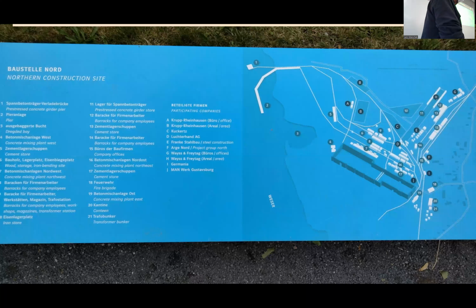And here, returning to the question of who's in charge of this, I said the Vulcan shipyards were project leaders, design, construction, etc. But if you look at this diagram here, which shows what is there on this northern construction site, metalworking, concrete mixing, construction companies, what have you, all the steel weaving that needs to be done for reinforcement.